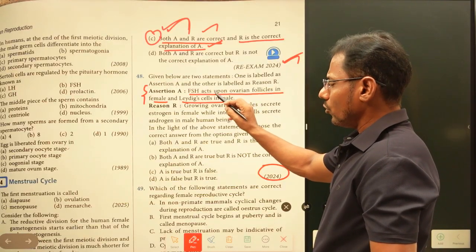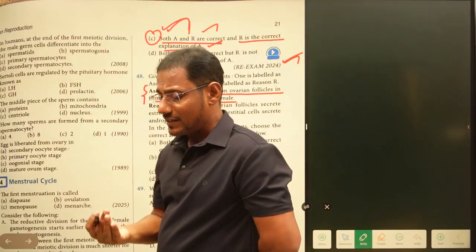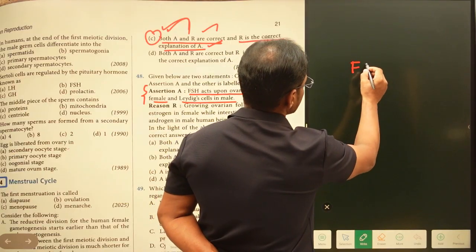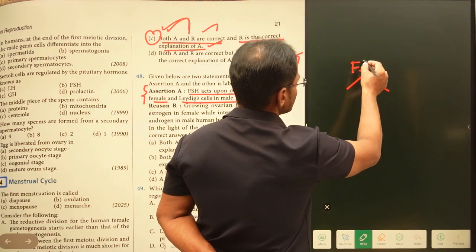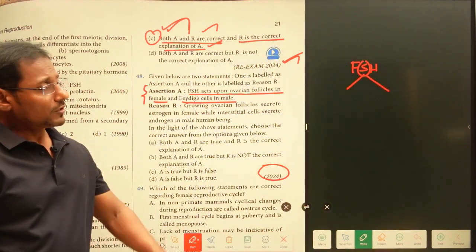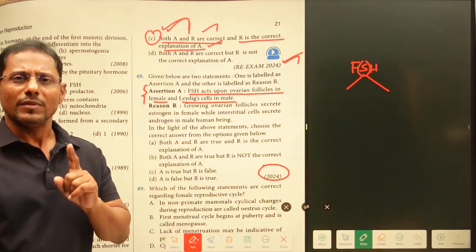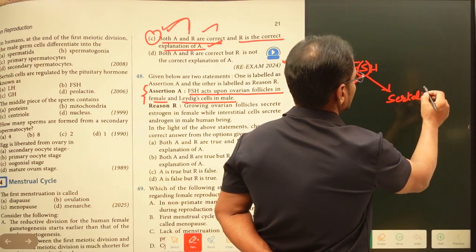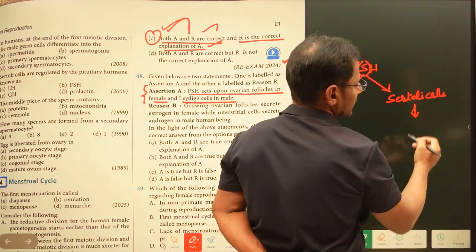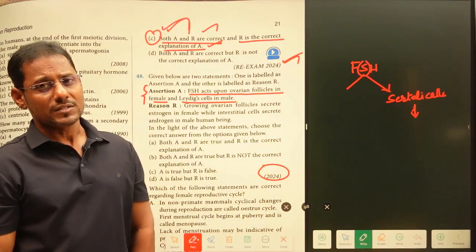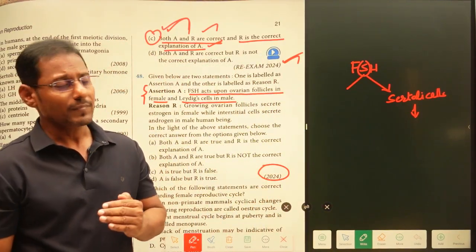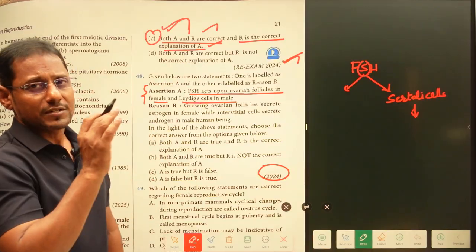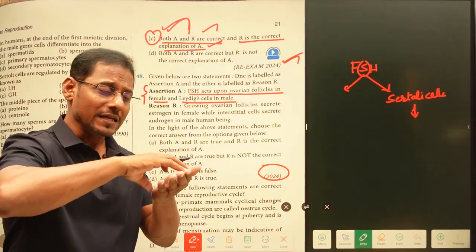Follicle stimulating hormone comes from the anterior lobe of the pituitary. I already said, you just round up this S. When we are talking about follicle stimulating hormone, you must round up the S, because this is going to act on Sertoli cells. As a result, some of the factors which are essential for spermiogenesis are going to be released from the Sertoli cells in case of males. In case of females, this follicle stimulating hormone is going to act on the follicles which are developing inside the ovaries.